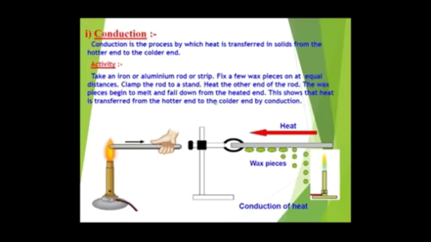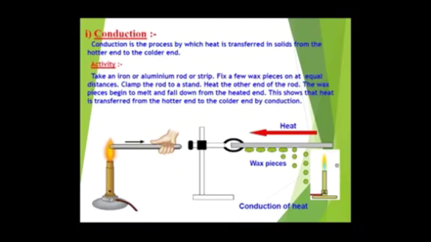So now we will start heating the rod from one end. You can see here one iron rod is taken, it is clamped to the stand, and then certain wax pieces are placed at equal distances. Now at the end of the rod we have placed a Bunsen burner. We have started heating the rod.